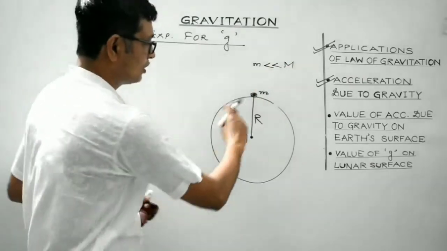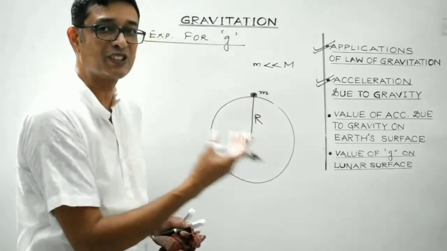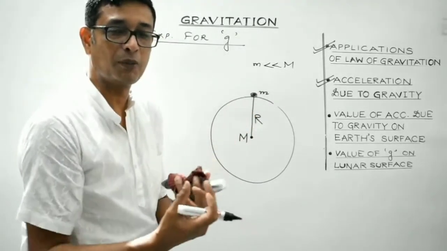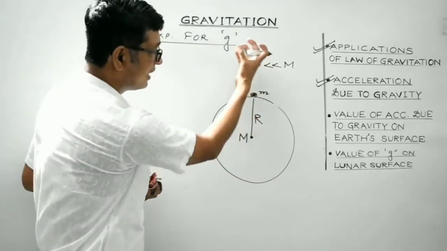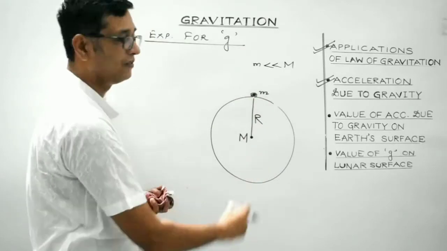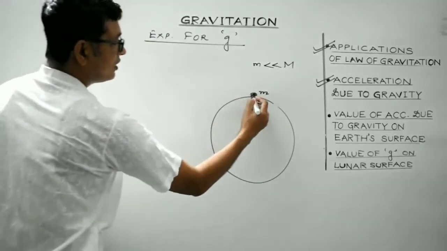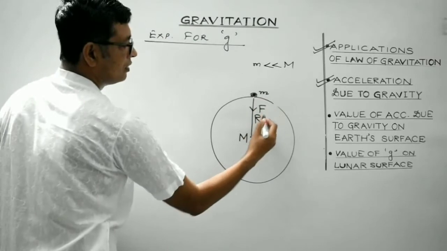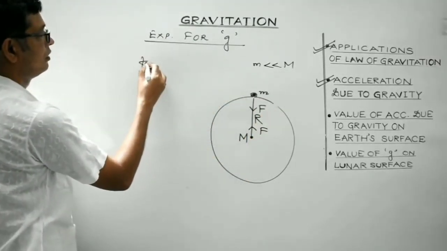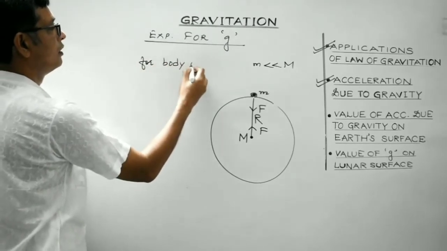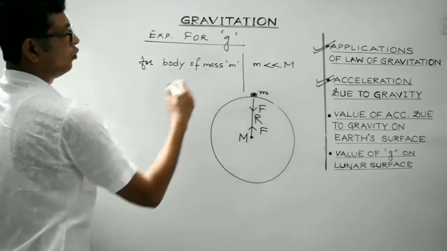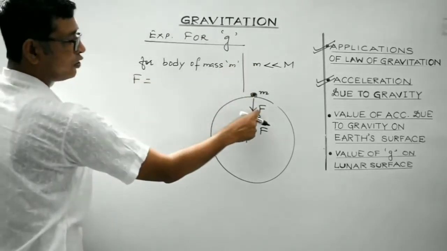It's a fact. So this will act as a source mass, this will act as a test mass actually, isn't it? So although both will exert equal and opposite force upon each other, still this body will get attracted, or rather it will fall towards the Earth. Clear? So what is the force acting on this particular body? The same force will be acting on Earth as well. So for a body of mass small m, what is the magnitude of this force?